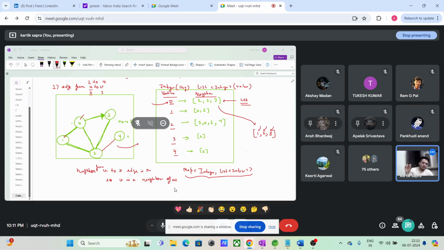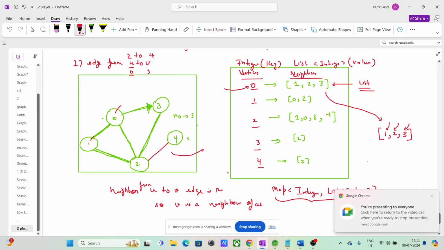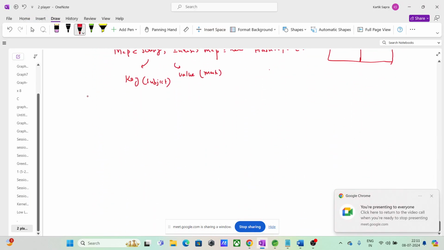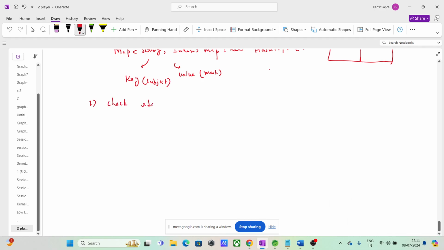If you are checking is there an edge from 2 to 4, that means you are checking is 4 a neighbor of 2? Basically, if I ask you this, both things are the same. Check edge from U to V. This also means is V a neighbor of U.